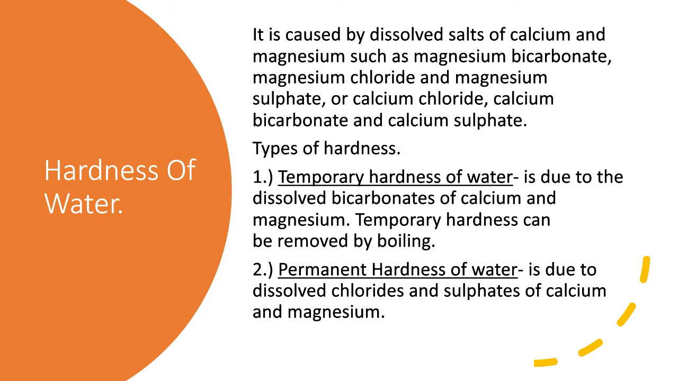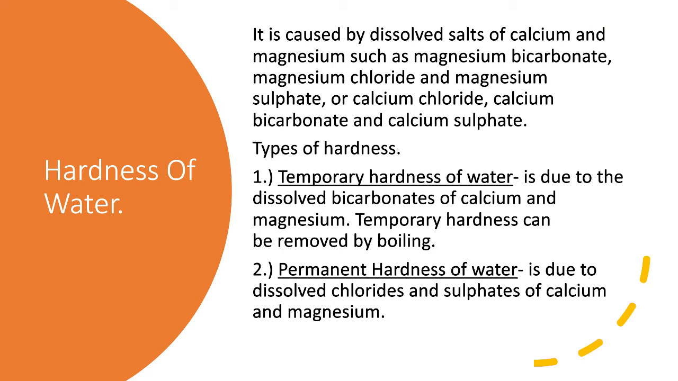What do you understand by temporary hardness of water? It is due to the dissolved bicarbonates of calcium and magnesium, such as magnesium bicarbonate, calcium bicarbonate. If any one of these salts are present, then it lends temporary hardness to water. Now, how can you remove it? You can remove it by simply boiling the water. So, temporary hardness can be removed by boiling.